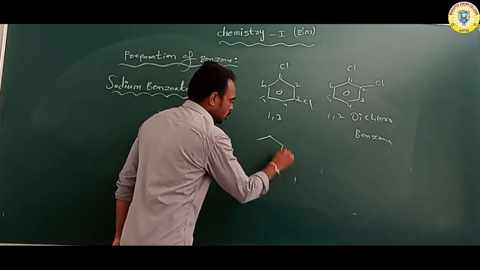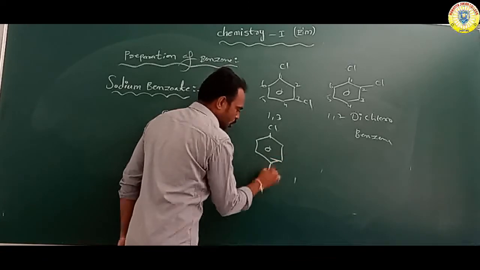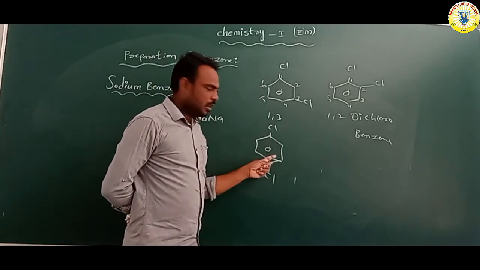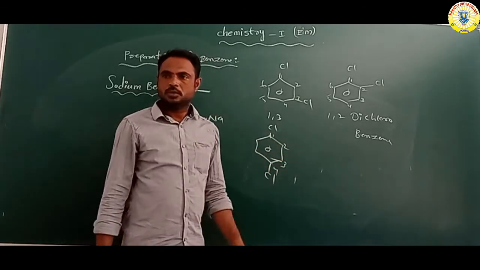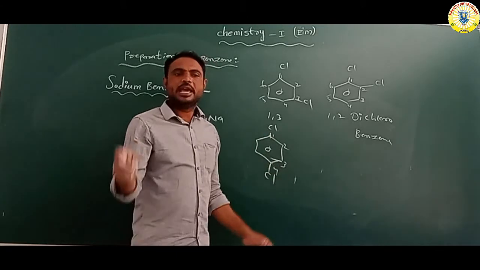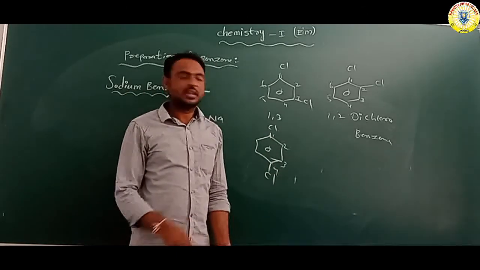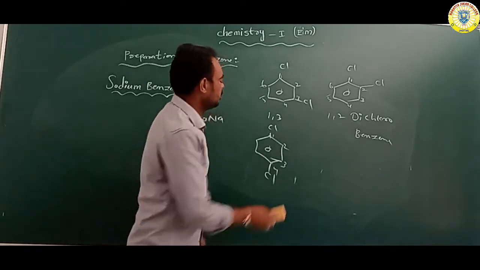Or suppose 1, 2, 3, 4: so 1,4 dichlorobenzene.